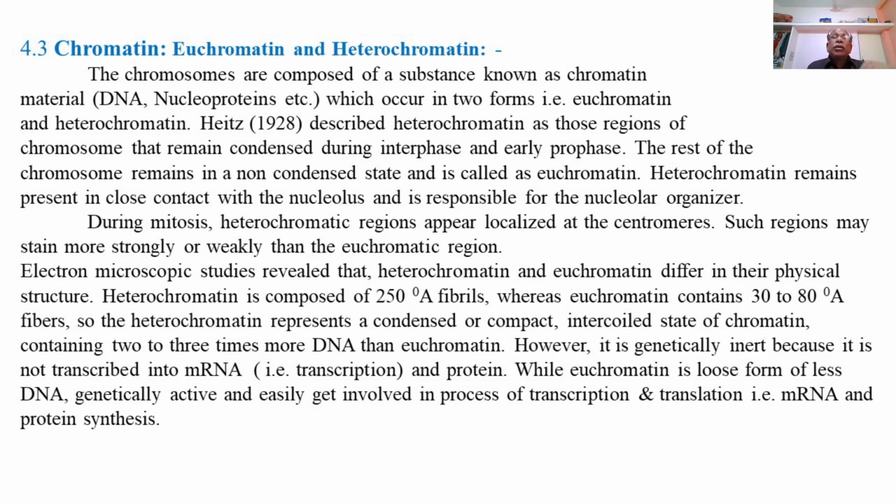So, this is about the chromatin, euchromatin and heterochromatin of the chromosomes, present in the nucleus in the form of chromosomes. So, chromatin material is in the form of chromosomes, the actual diploid set of the chromosomes in the nucleus containing a definite number of chromosomes in a set of the chromosomes of the species.